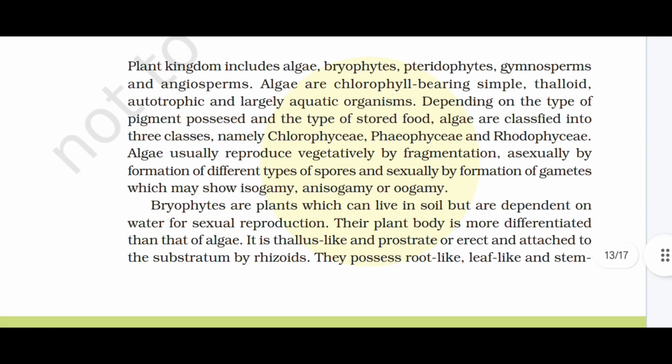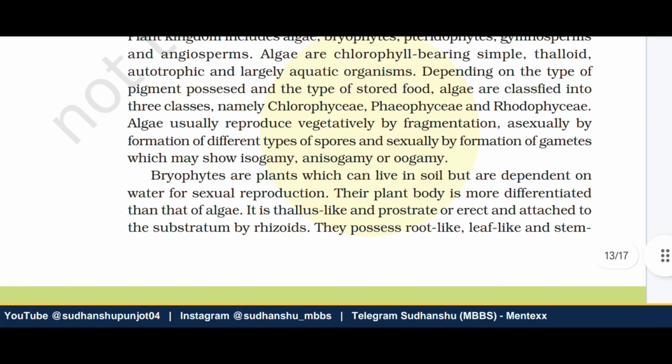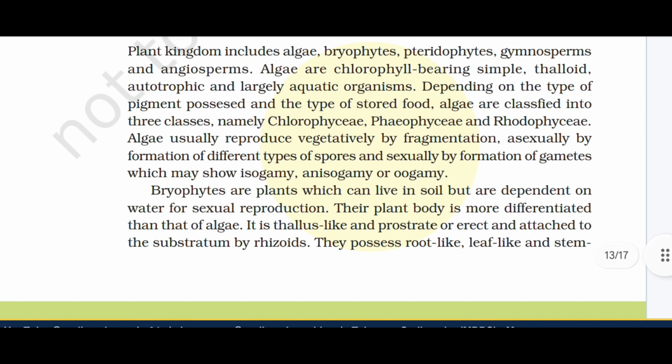The plant kingdom includes algae, bryophytes, pteridophytes, gymnosperms, and angiosperms. Algae are chlorophyll-bearing, simple, thalloid, autotrophic, and largely aquatic organisms. Depending on the type of pigment possessed and the type of stored food, algae are classified into three classes, namely Chlorophyceae, Phaeophyceae, and Rhodophyceae. Algae usually reproduce vegetatively by fragmentation, asexually by the formation of different types of spores, and sexually by the formation of gametes, which may show isogamy, anisogamy, or oogamy.